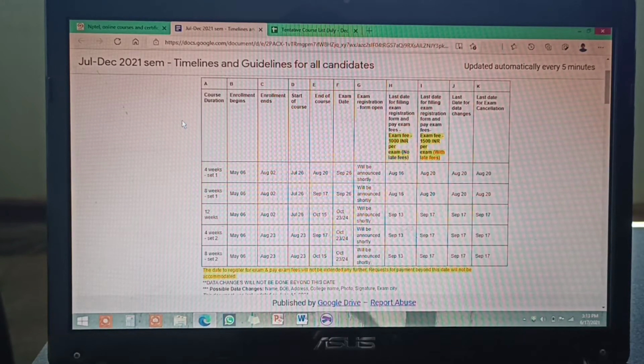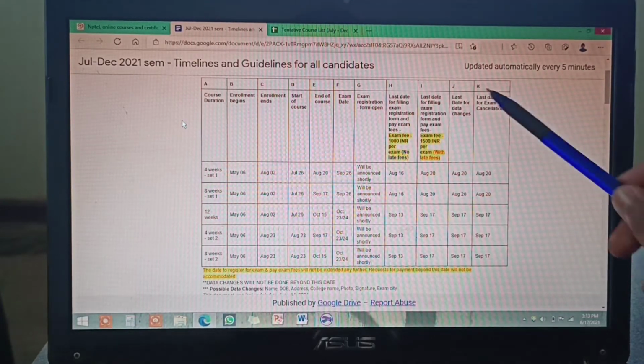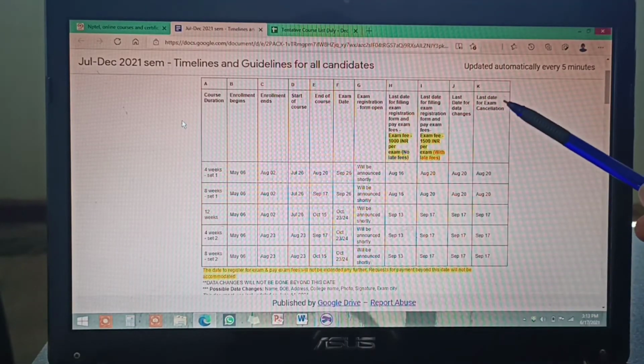So you try to do it, that's why I'm saying. So if you are ready and you are 100% sure that you have to go with online, then just pay the fees. Okay, so the last date for the data changes and the last date for exam cancellation, you can cancel the exam also. So these are the last dates that are given here.